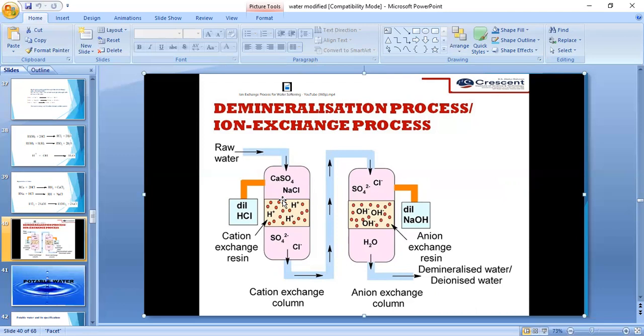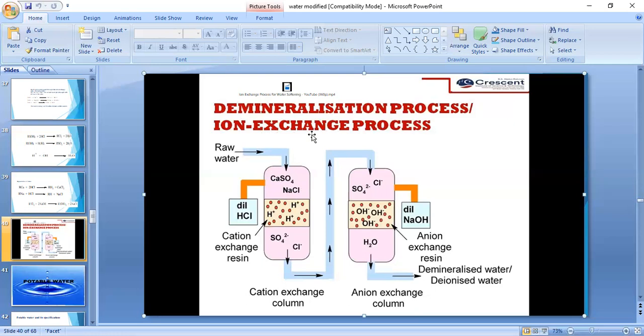Here ion exchange means the cations of the water, calcium Ca+2 and magnesium Mg+2, are exchanged with the cations of the resin. That is nothing but ion exchange. So ion exchange takes place between water and resins.